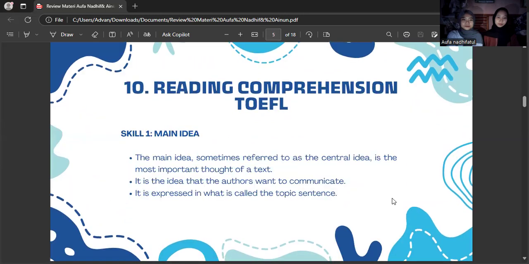Next, reading comprehension. Skill 1, main idea. The main idea, sometimes referred to as the central idea, is the most important point of a text. It is the idea that the author wants to communicate. It is expressed in what is called the topic sentence.